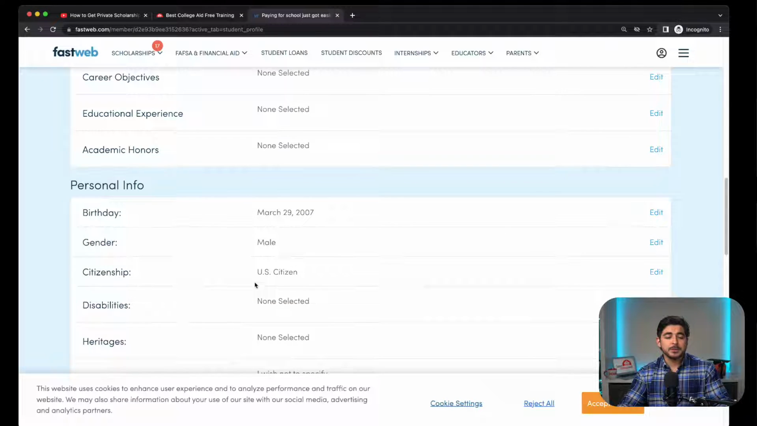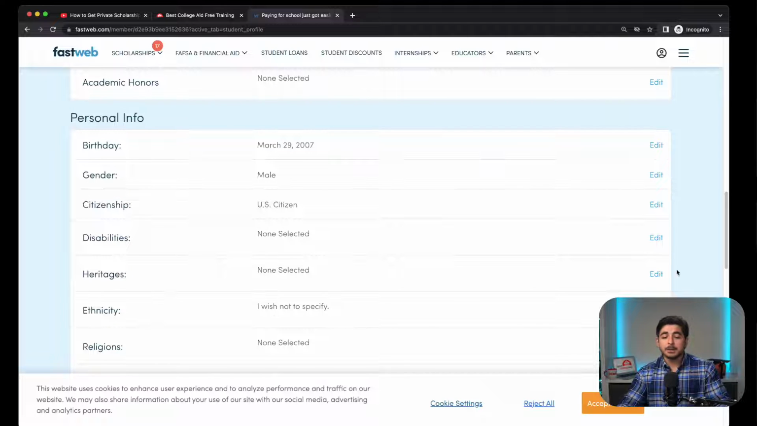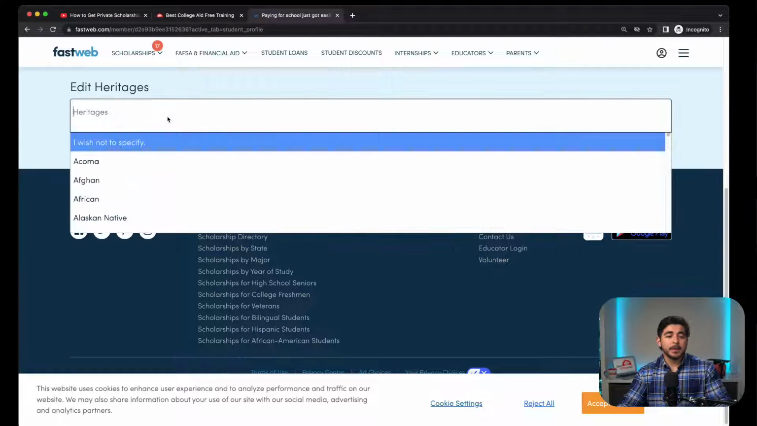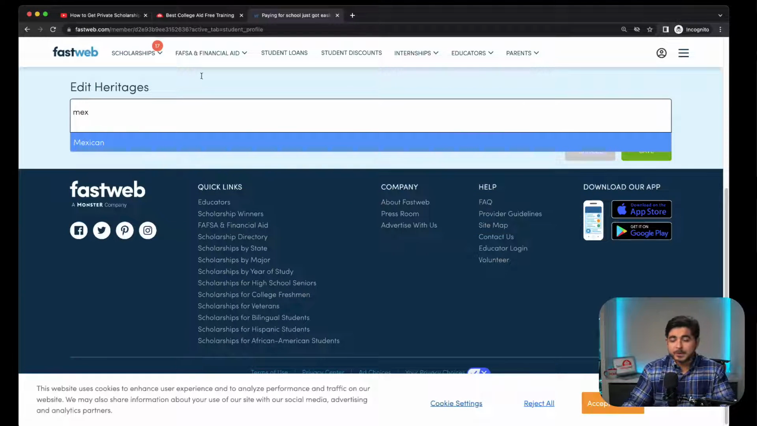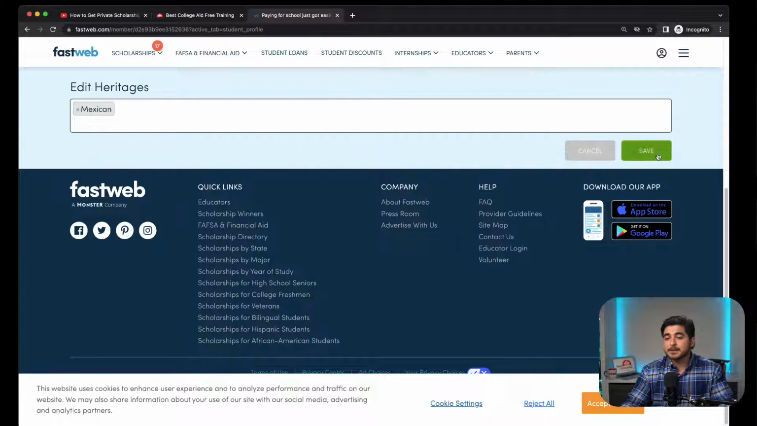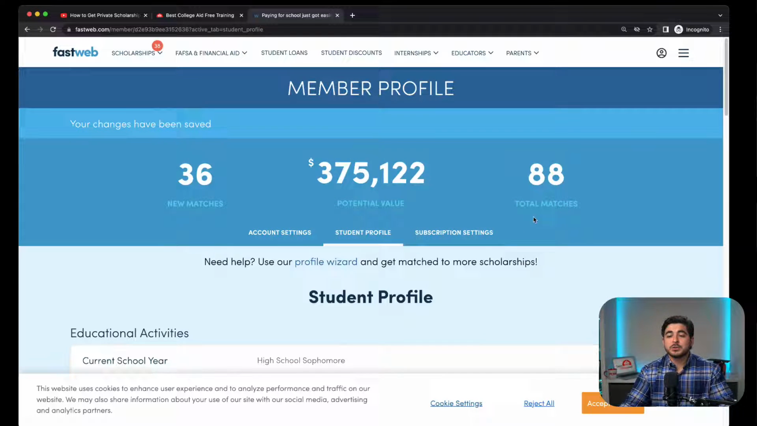So for example, we have US citizen, but let's say we have heritage. Let's put, I was born and raised in Mexico. So let's put Mexican, save. All right, so we're starting to build a profile. And again, this is just going to unlock more and more resources. See how many more opportunities we have. We went from 77 to 98. So these are just a bunch of scholarships that have a prerequisite to be Hispanic.